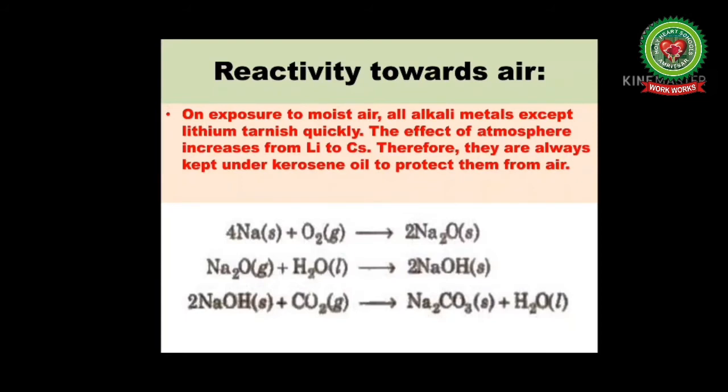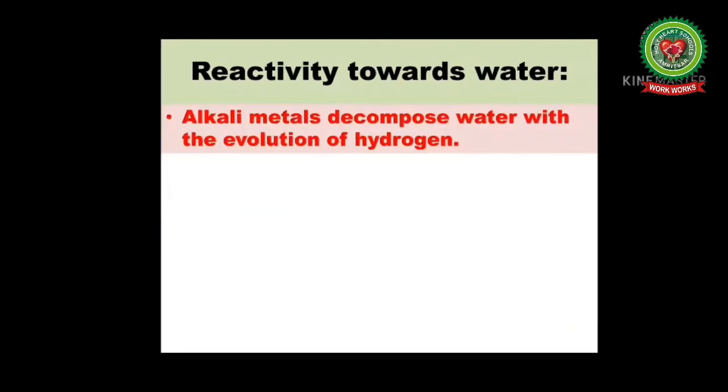They will react with the gases present in the air. For example, they will form oxide, hydroxide as well as carbonate. So due to the formation of a layer of this metal oxide, metal hydroxide or carbonate on the surface, the metal gets tarnished when it is placed in the air.